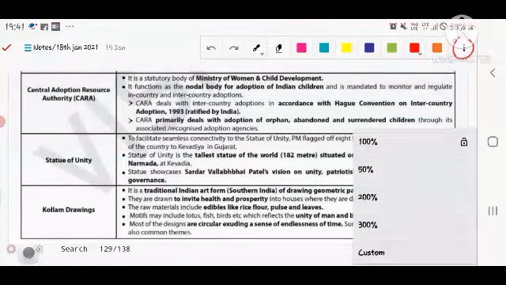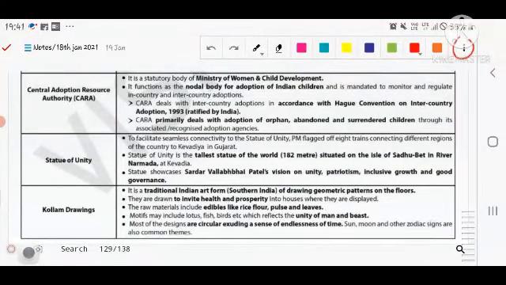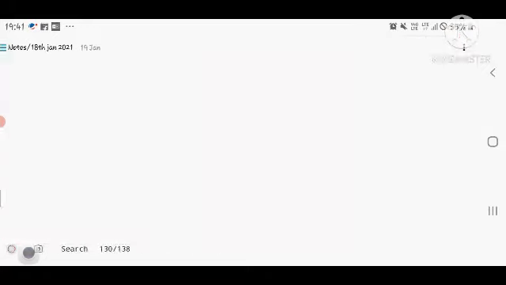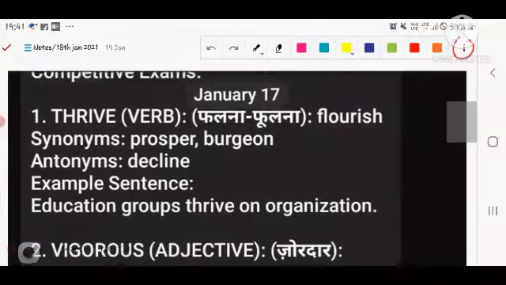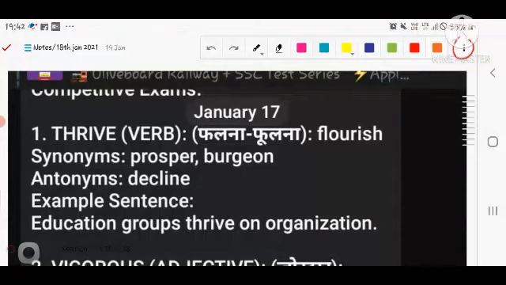Statue of India, you know very well. The tallest figure of Vallabhbhai Patel is made. Kollam drawing, I think that is from the Kerala region. You can see there, it can be important, because in one of the tests this type of question can be asked in art and culture, and if it is in this, the probability of the question being asked is very high.